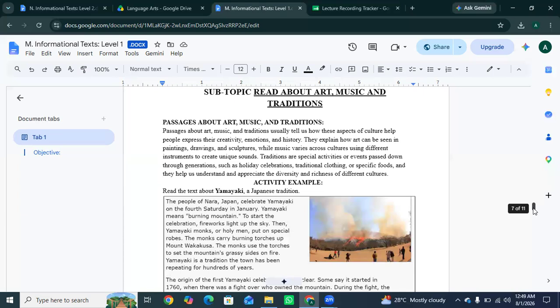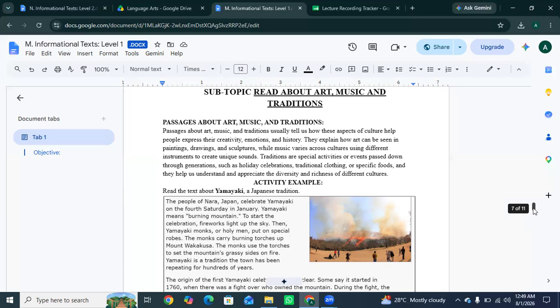So basically, this passage explains culture, like arts, music, and traditions. Okay, art lets people express ideas and feelings. Examples are painting, drawing, sculpture. And music helps people express emotions.